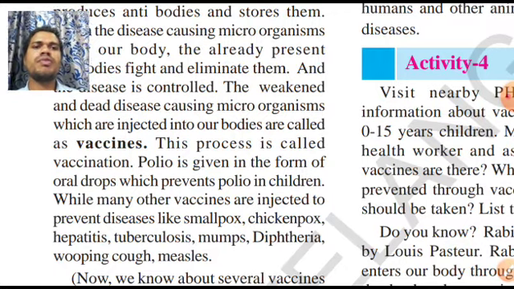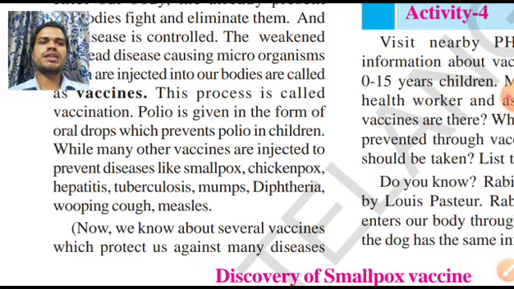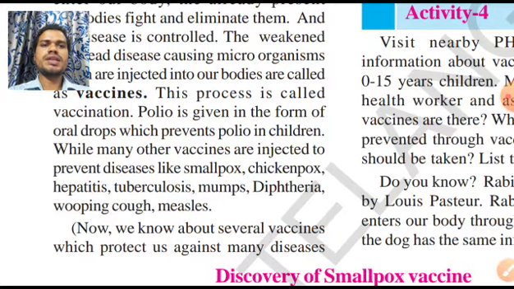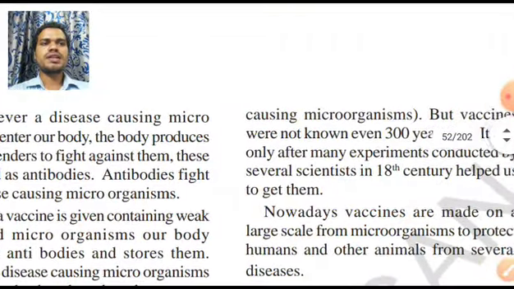Polio is given in the form of oral drops, which prevent polio in children. While many other vaccinations are there. What are they? Smallpox vaccine, chickenpox vaccine, hepatitis, tuberculosis, mumps, diphtheria, whooping cough and measles. Okay, these are all the vaccines that are given.